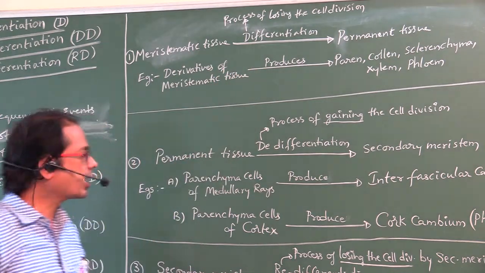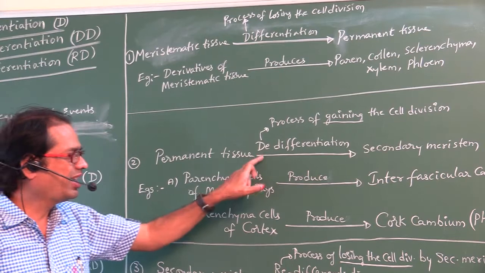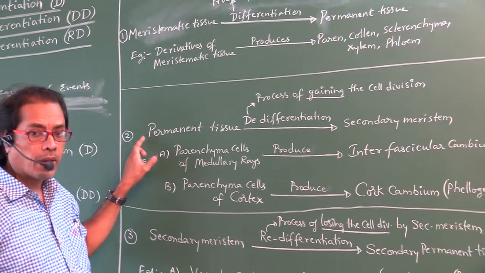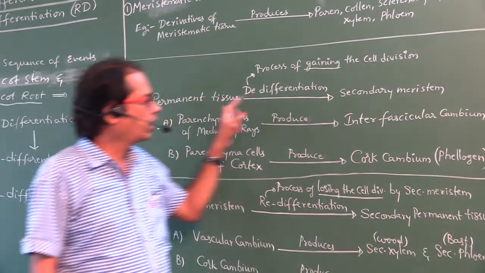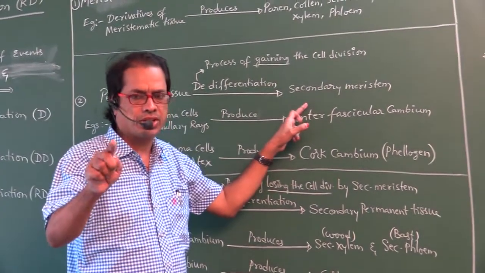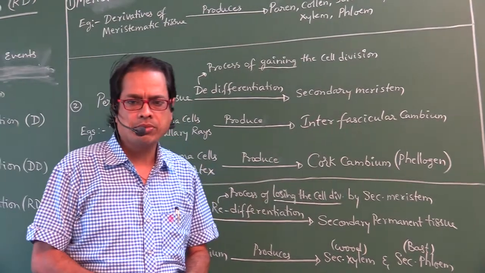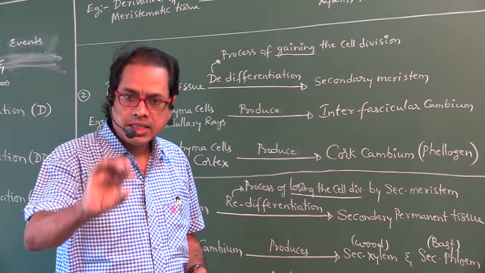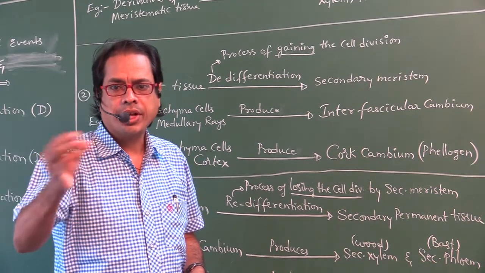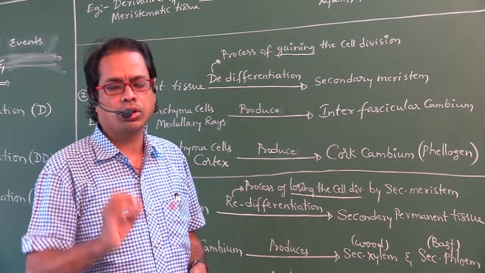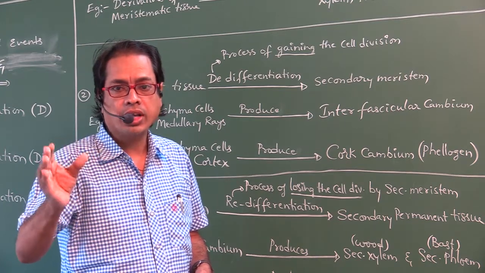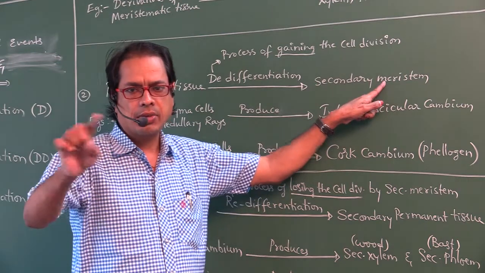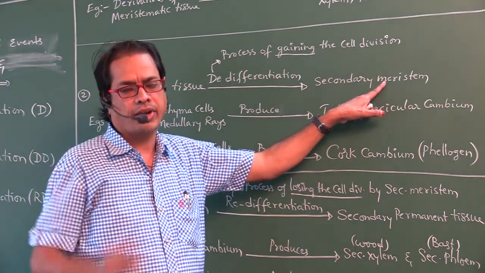Okay, next, the second one: de-differentiation. This permanent tissue later converts into secondary meristem. What is secondary meristem? Meristem means cells which are able to divide. Secondary meristem means the meristem formed during secondary growth. Secondary meristems are able to divide.